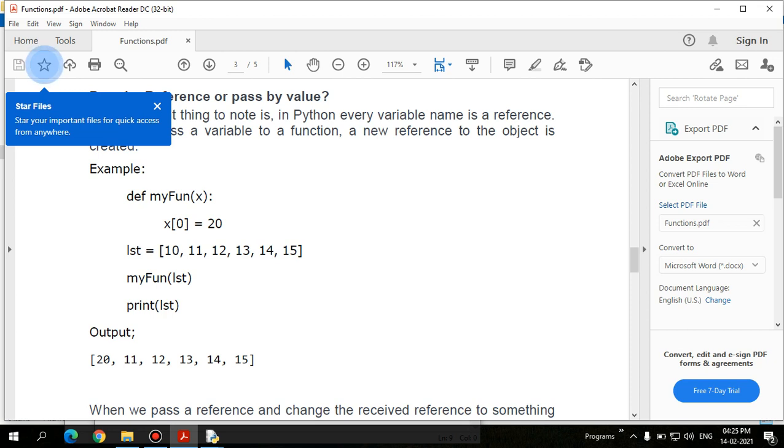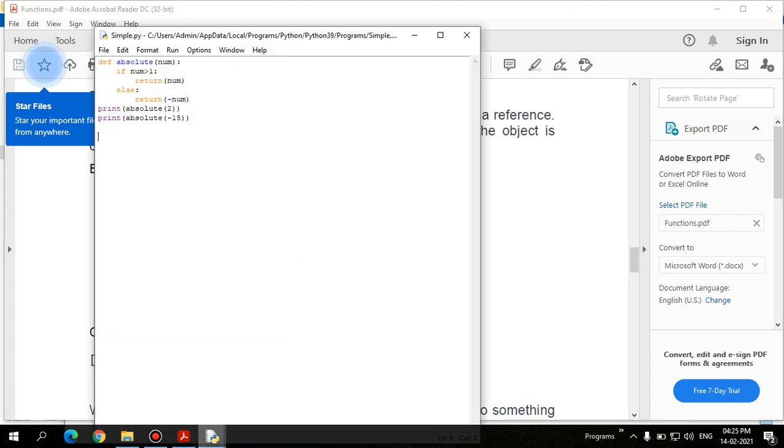In case of Python, if you check whether the value is getting passed as a value or as a reference, both are not true, right? Because in Python, everything is considered as objects. So purely based on what data type you use, whether it is a mutable one or an immutable one, the value will change, and the change will be reflected in the original variable. That is the concept here.